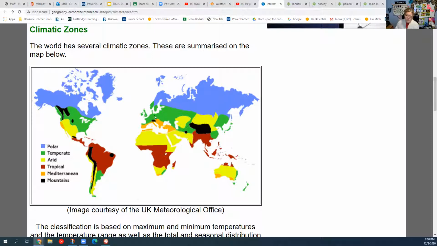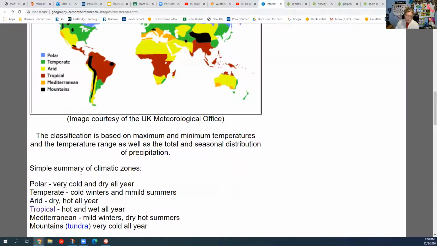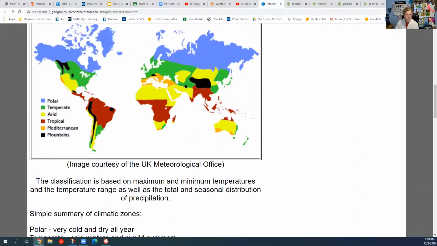Basically he's going to vacation in the orange Mediterranean area or the green, where we are, which has cold winters and mild summers. And he wants to go in October. It's pretty nice in October here, kind of that fall weather. It's not too cold, it's not too hot. So I'm thinking the green area might be the place he wants to visit. The orange might be a little too hot and dry for him.